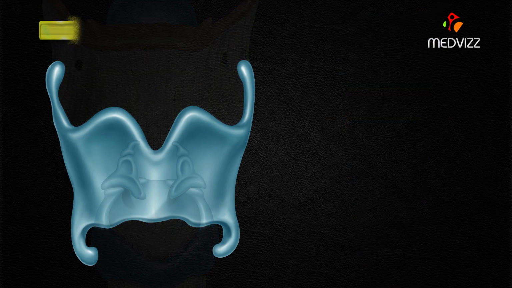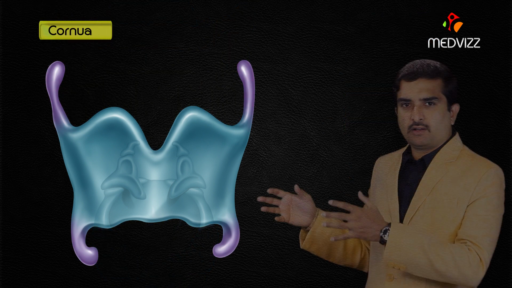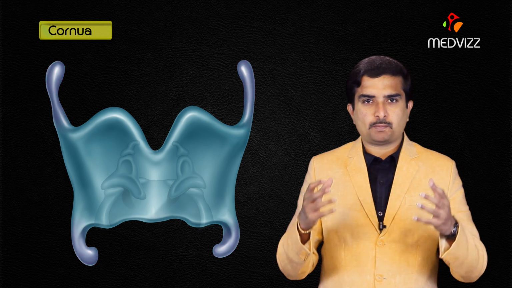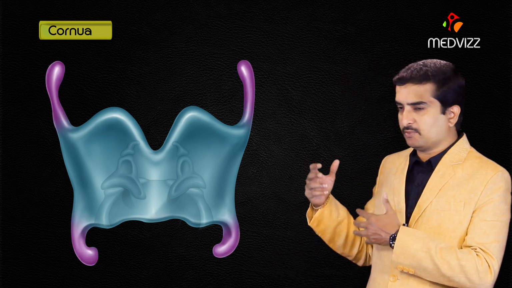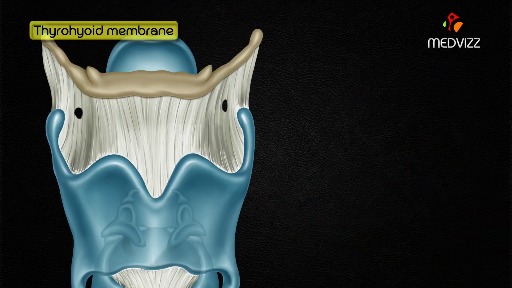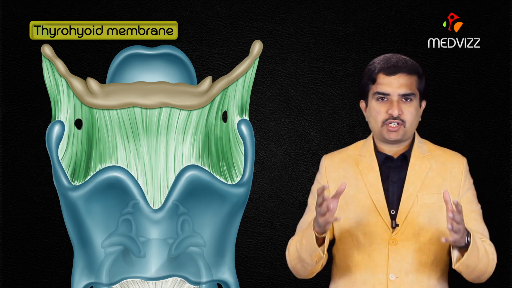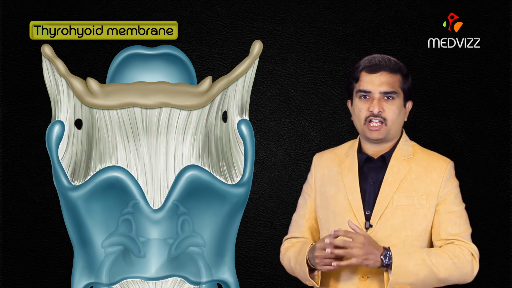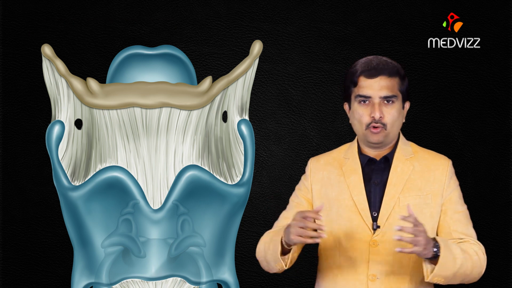And the next is cornua. Finger-like projections that extend superiorly and inferiorly from the laminae. Thyrohyoid membrane is a connective tissue membrane which connects the thyroid cartilage to the hyoid bone.